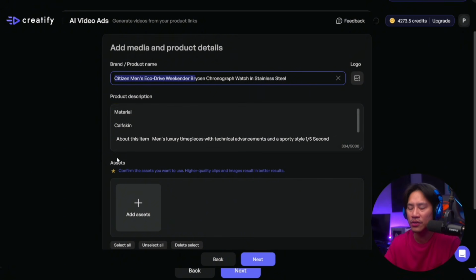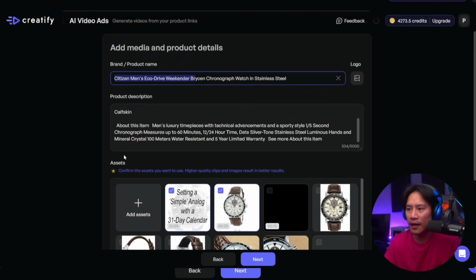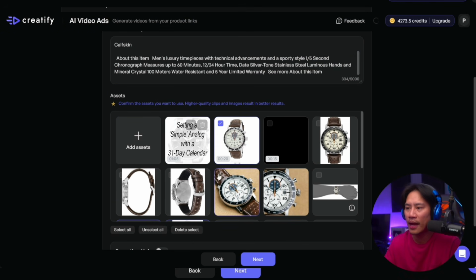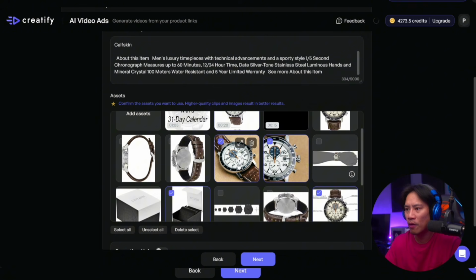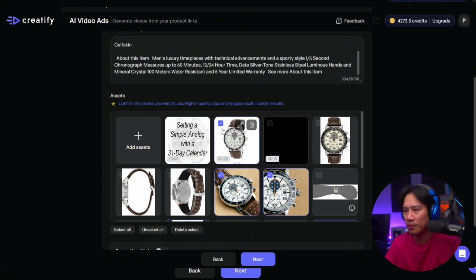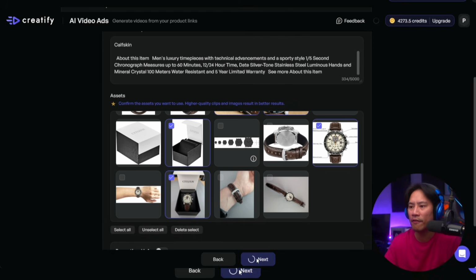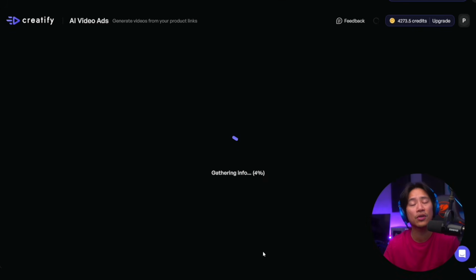Okay, and it's going to get those assets. All right, now I would like to select this one, that one. Let's do this too. I want this, and I want the box one and this one. How many is that? Oh, too much. 1, 2, 3, 4, 5, and let's take this one off. Okay, so I selected 5 of them. Clicked on next, and it's going to gather all that info and start generating that.